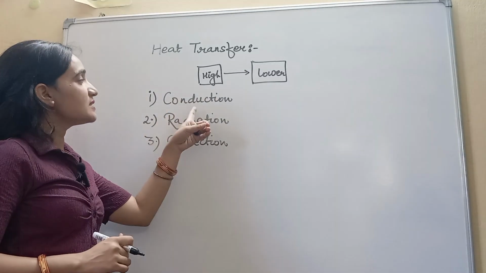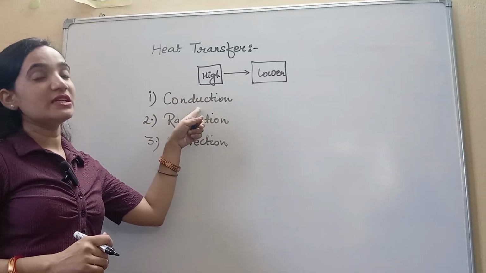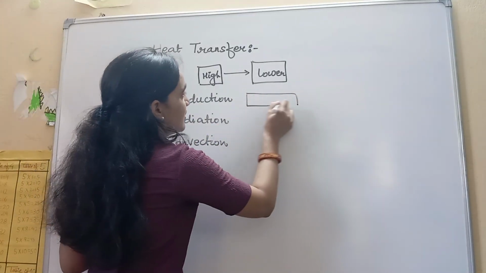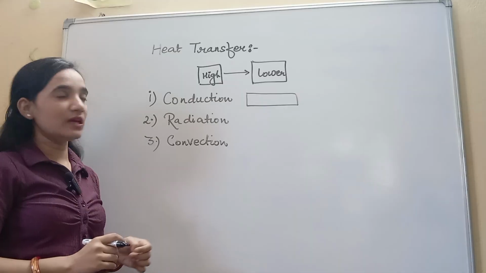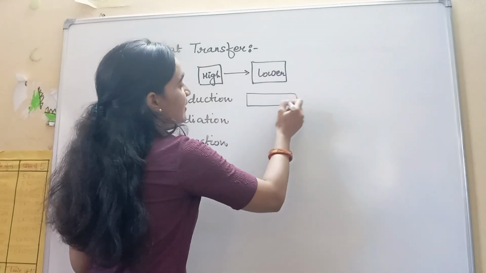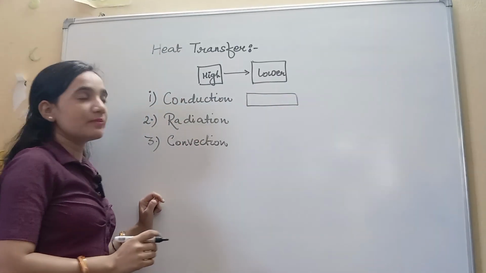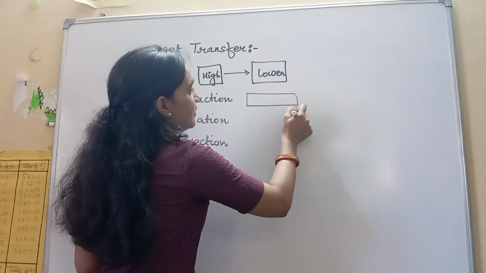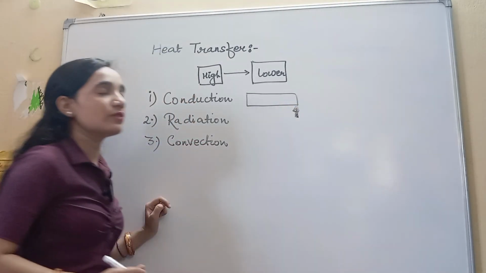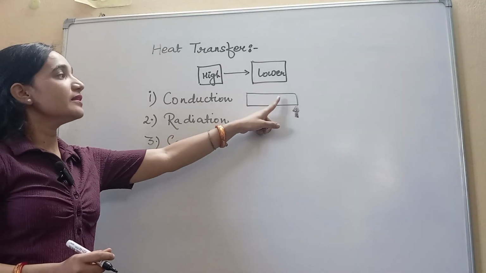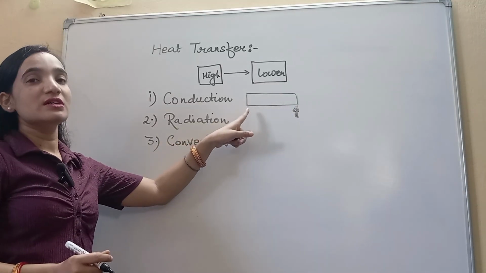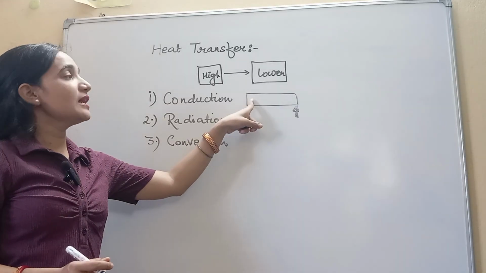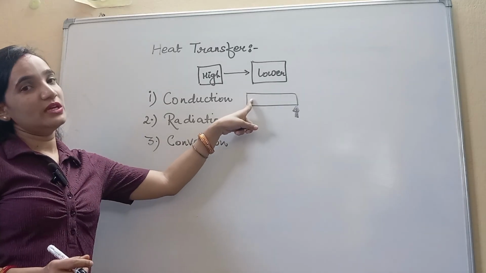Conduction takes place when the bodies are in direct contact. Suppose this is an iron bar, and we are heating this area with a candle. After some time we will find that the other part of the iron bar is also heated.